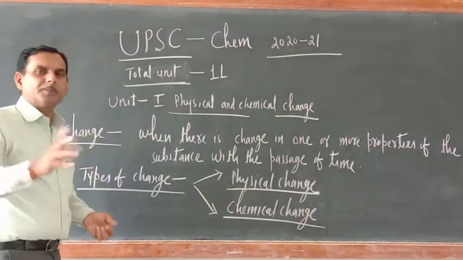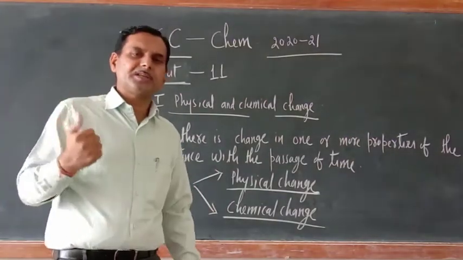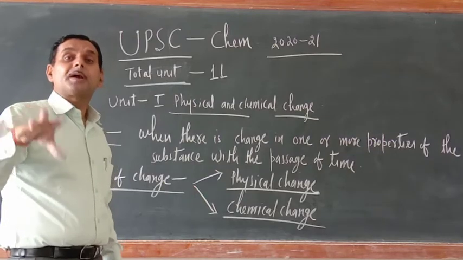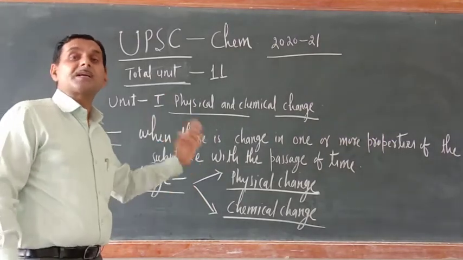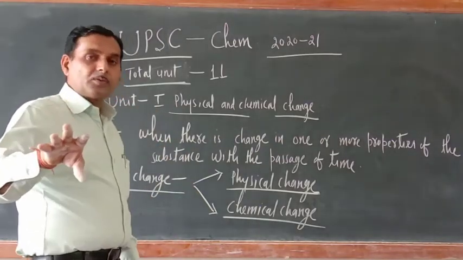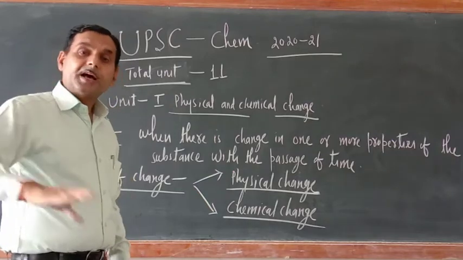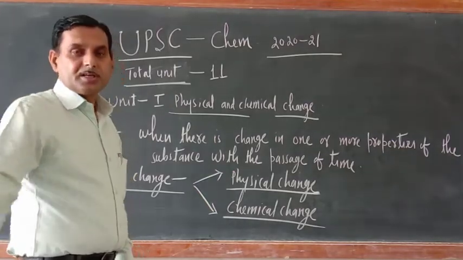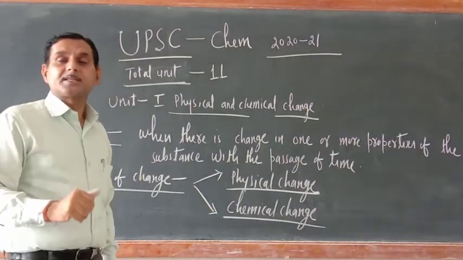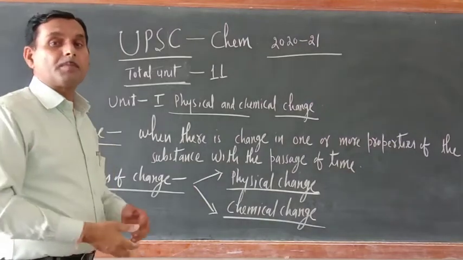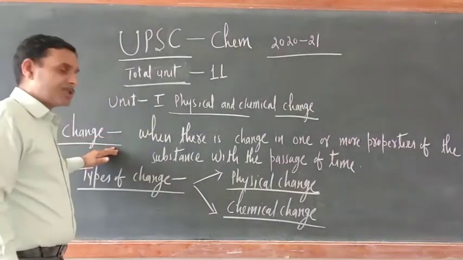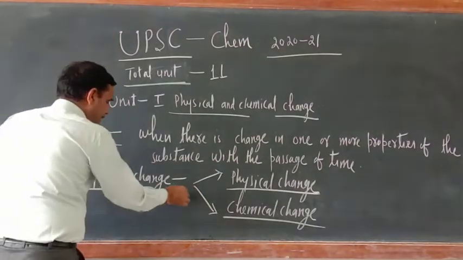What do you mean by change? Change is nothing but a change in the property of a substance with the passage of time. It doesn't mean that only one property should change. At a time, more than one property can change. In a nutshell, change is a process in which one or more properties are changed with the passage of time. That is known as change. There are two types of change.